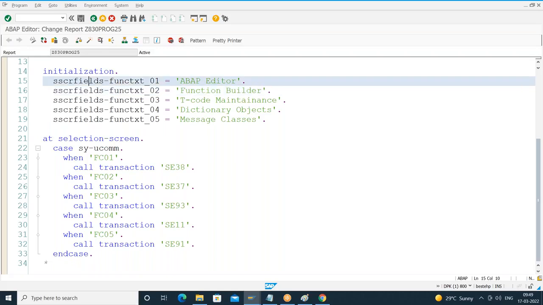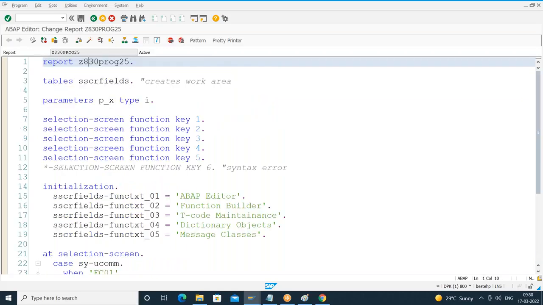That's why I have not discussed it, but anyhow, I covered structures, and we understood something about structures. Based on that knowledge, you should be able to do that. You cannot do it on your own, so you must refer to the documentation or Google it, and that is the way you have to do R&D. So try to do this: add buttons with icons on the selection screen application toolbar, as well as on the selection screen. Check how to do it.